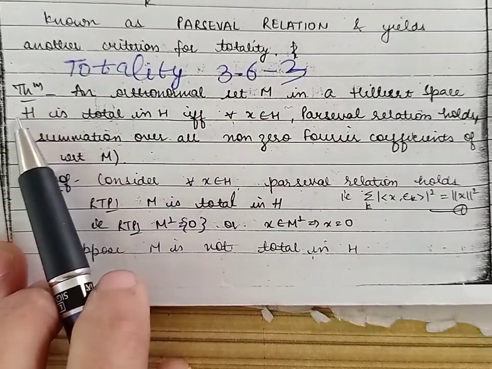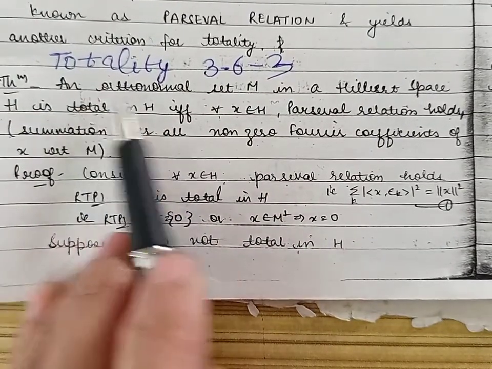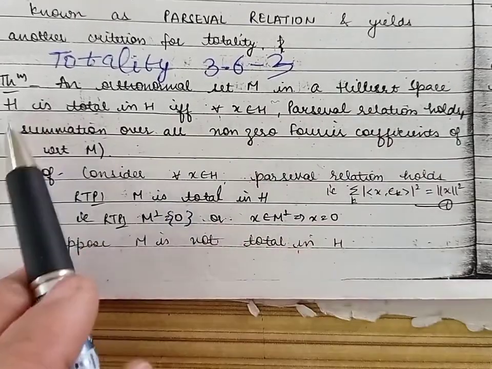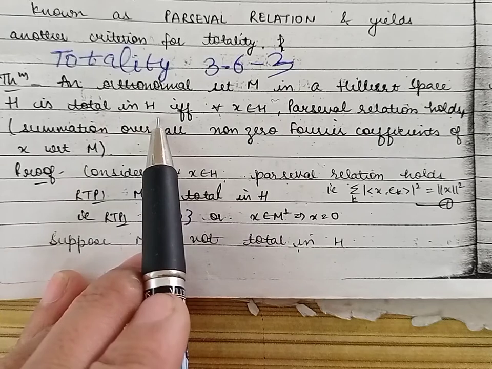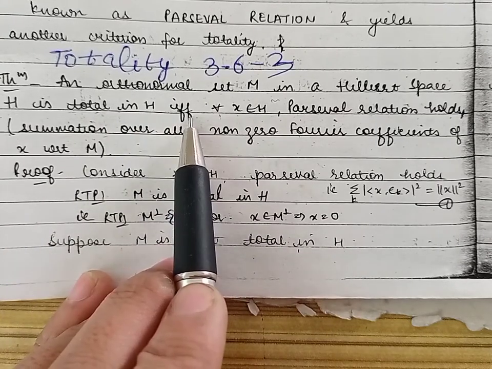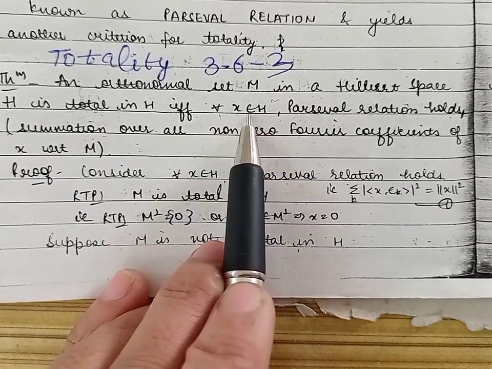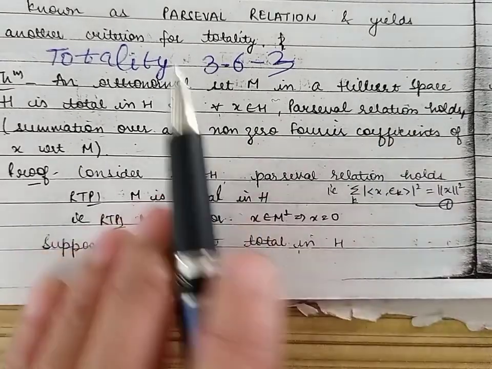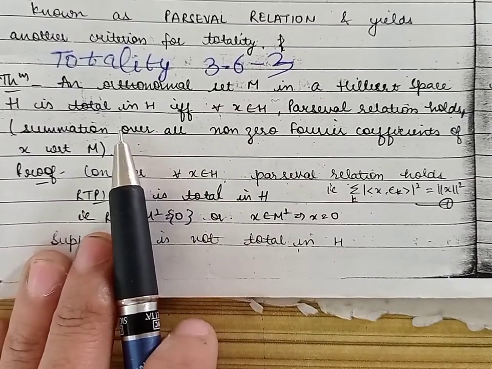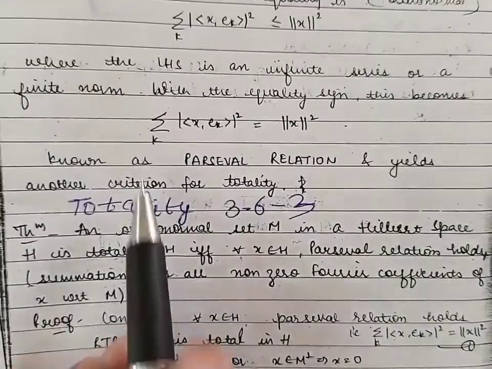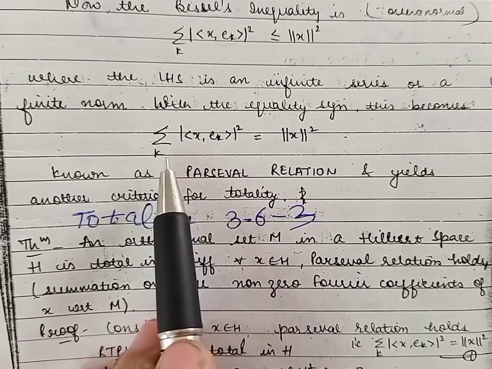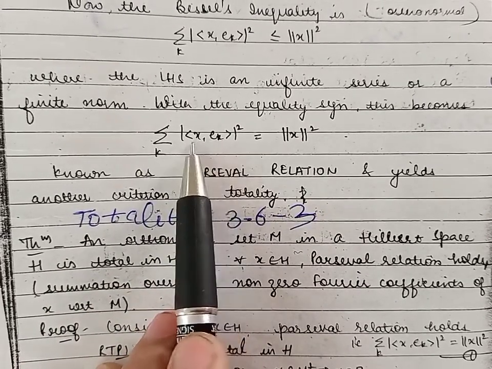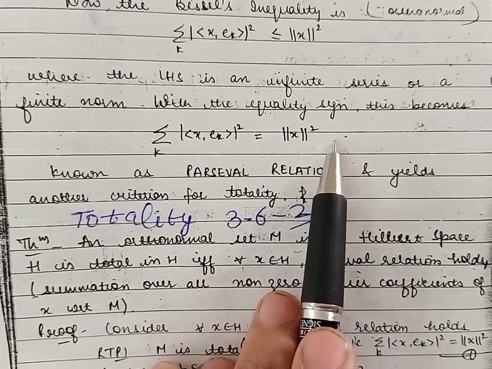So the next theorem is: an orthonormal set M in Hilbert space H is total in H if and only if for every X belonging to the Hilbert space H, Parseval's relation holds. Parseval's relation means the equality in Bessel's inequality, which is given by summation of mod square of inner product of X with EK is equal to X norm square.